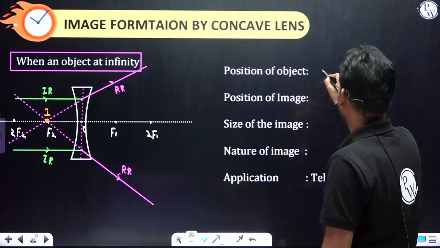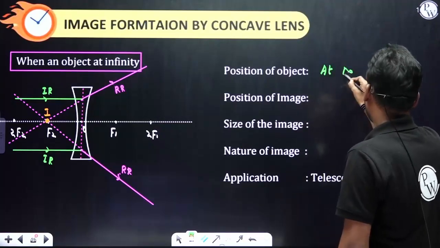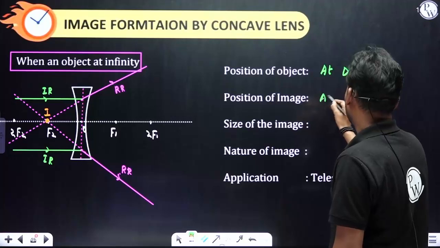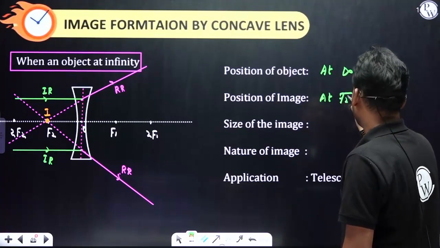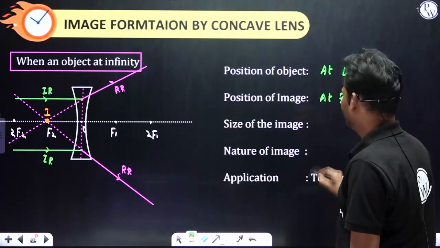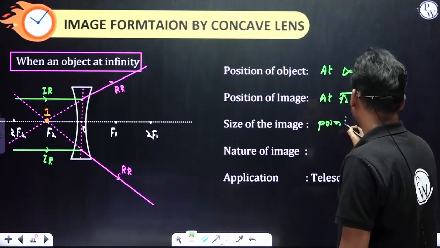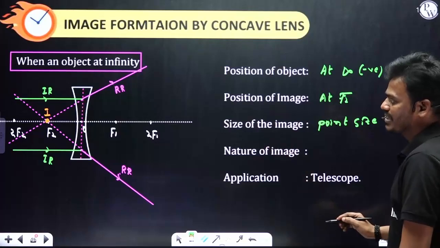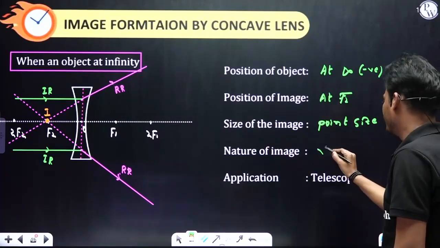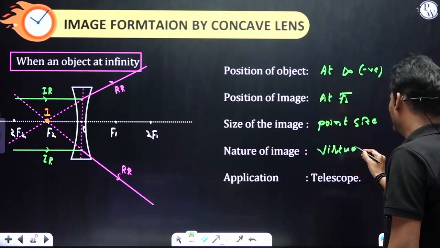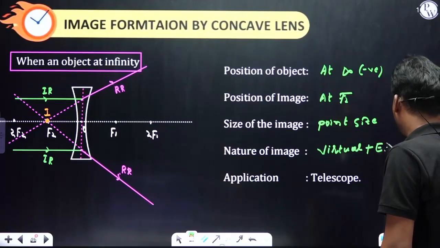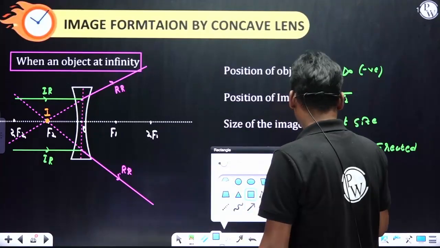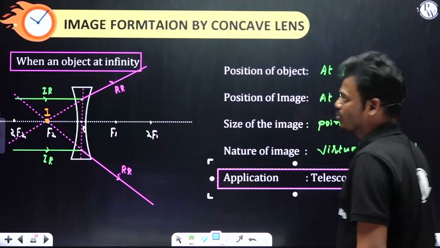Now position of the object at infinity, negative infinity. Position of the image at F2. The size of the image is point size. And nature: as the two refracted rays do not meet but appear to meet, it is virtual. It is virtual plus erect. And where do we use this kind of arrangement? In a telescope.